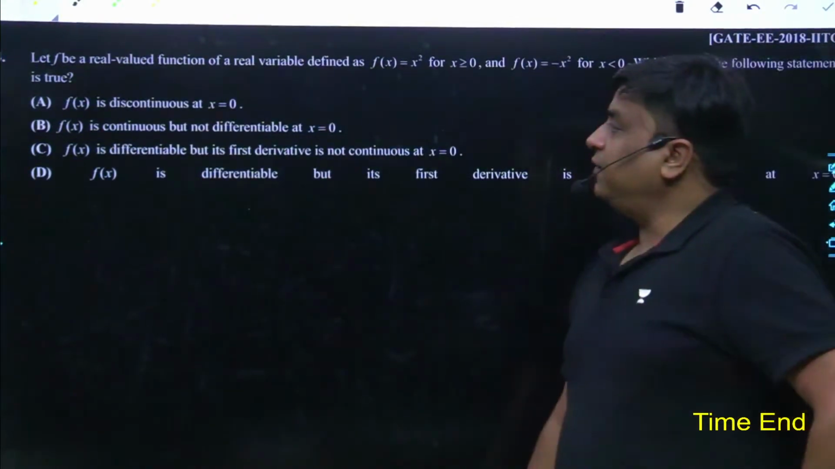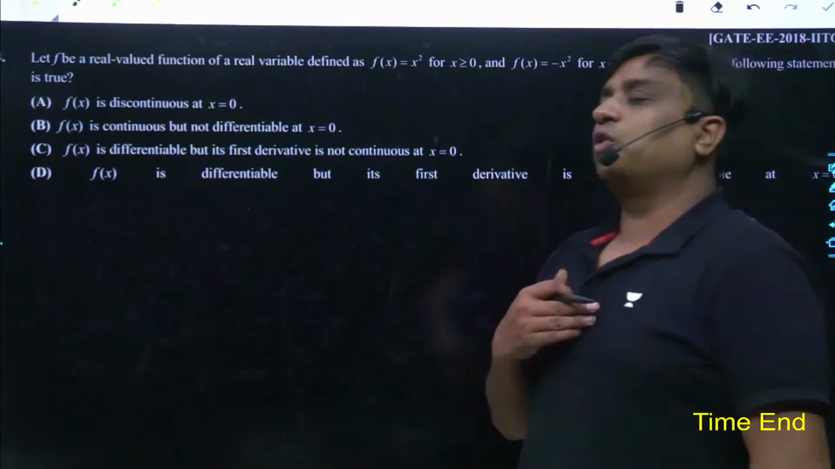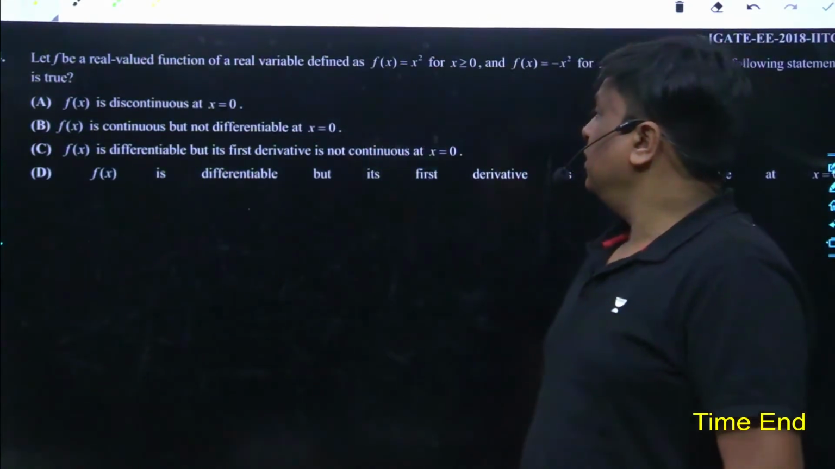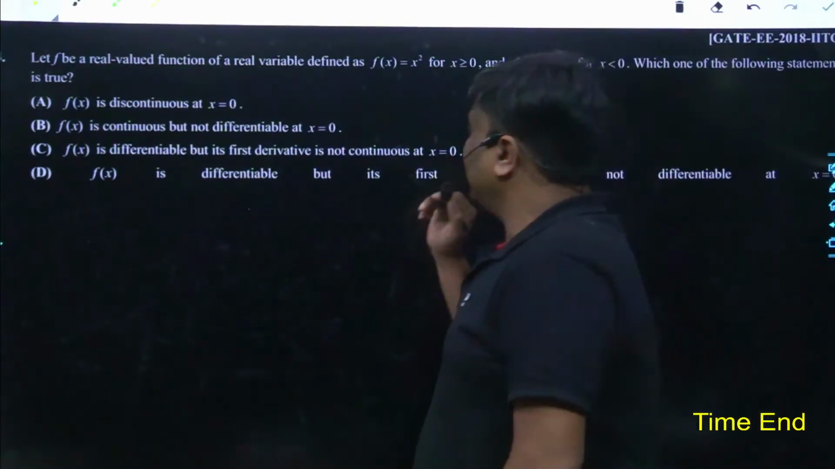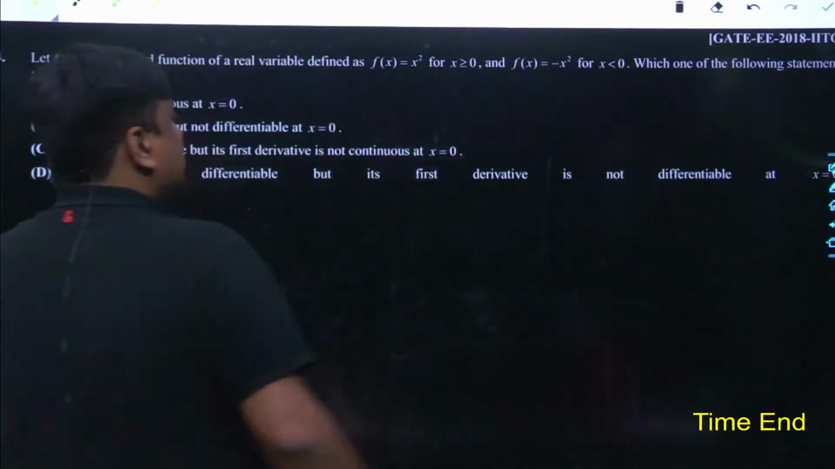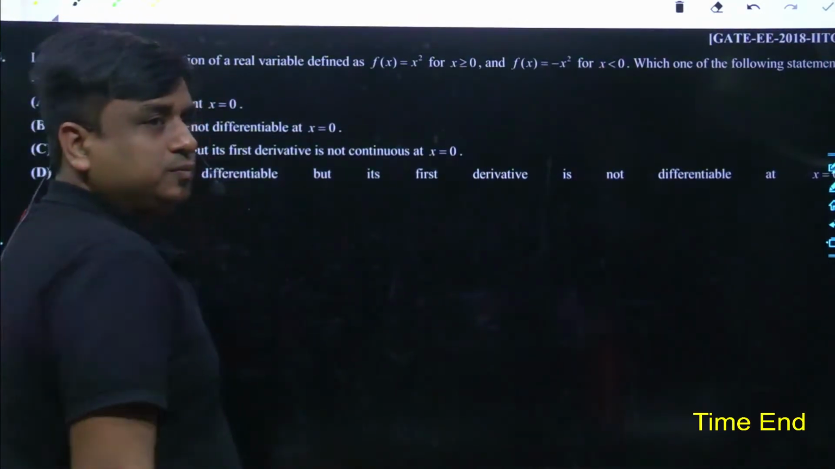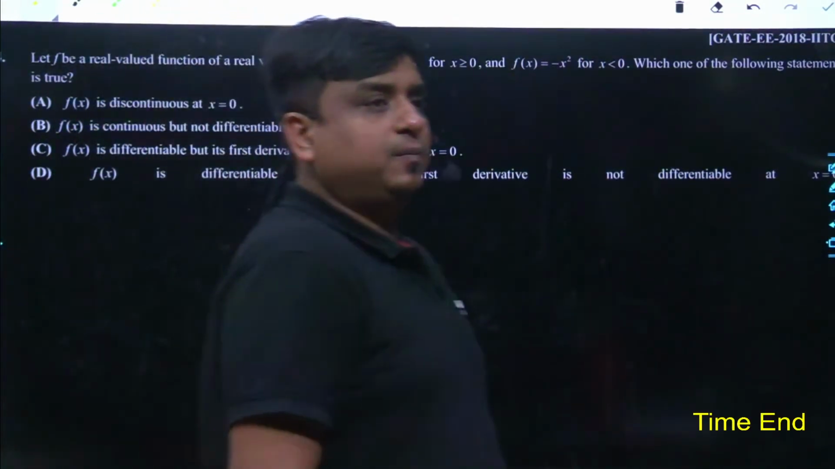Let f be a real valued function. What is the actual meaning of it? For all possible values of x, f of x would always lead to a real value. f(x) is equal to x square for x greater than or equal to 0, and f(x) is equal to minus x square for x lesser than 0. Which one of the following statements is true?